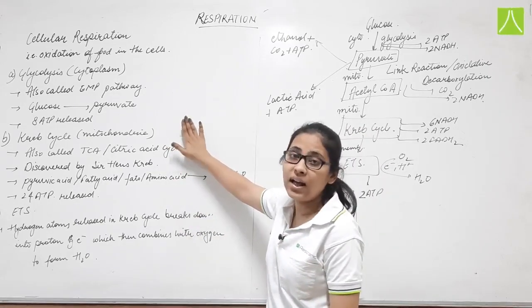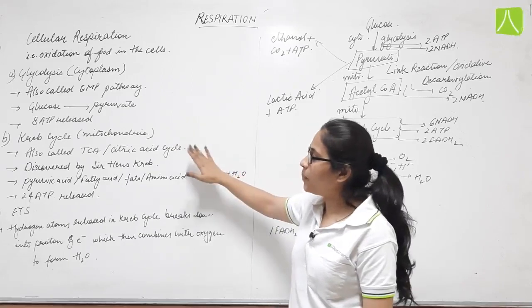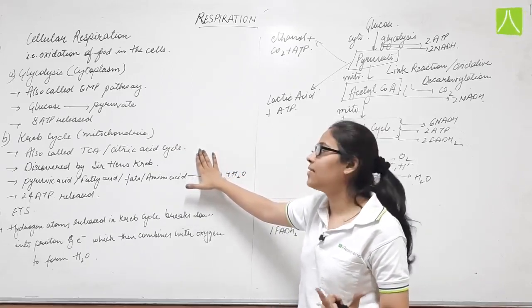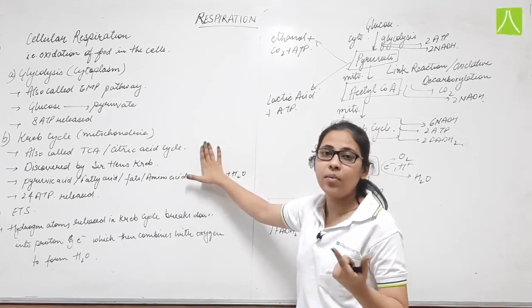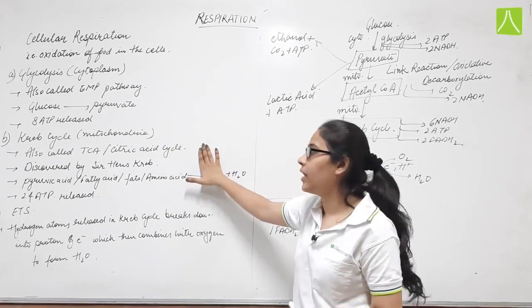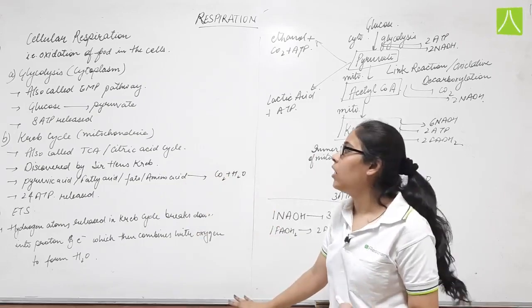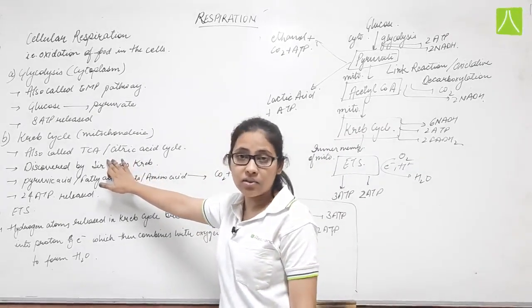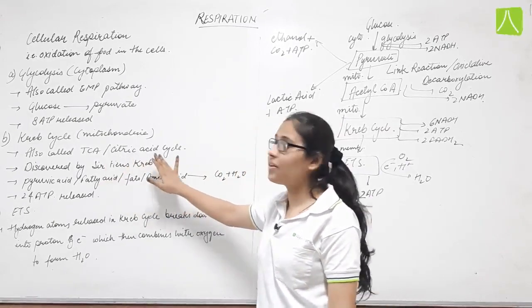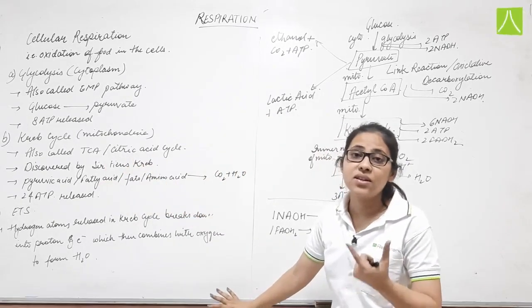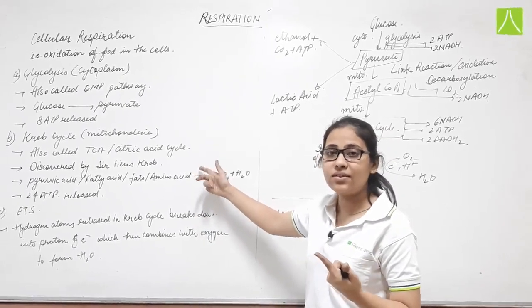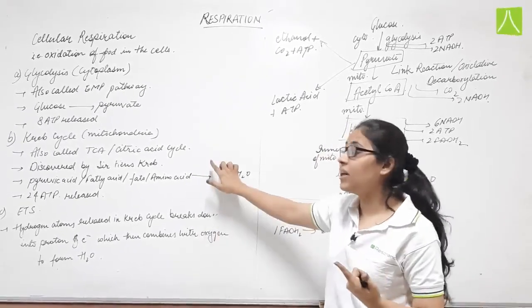Next, after glycolysis, the event which will occur is the Krebs cycle, which takes place in the mitochondria, that is, inside the organelle. Krebs cycle is also known as TCA, the tricarboxylic acid cycle, or the citric acid cycle, because the first stable product formed during this step is citric acid.